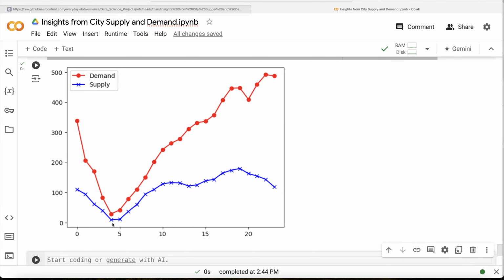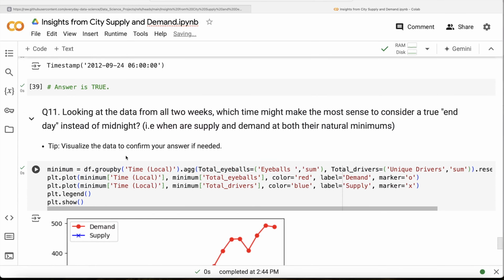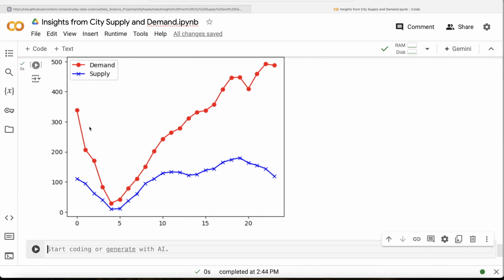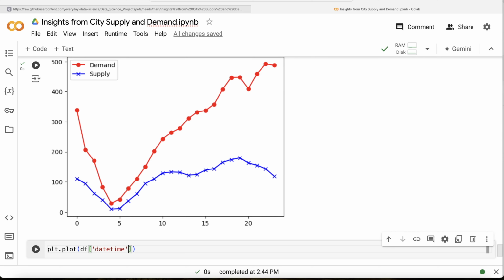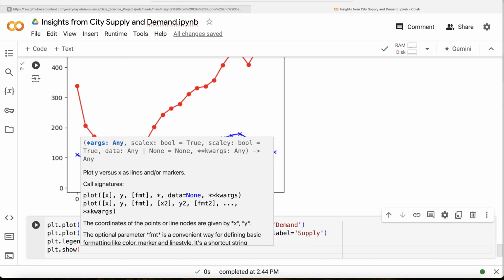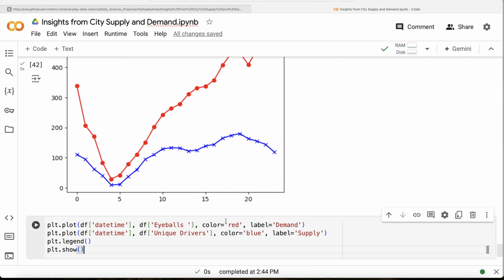Okay, let us try to verify that the answer to the question can be that, instead of midnight, the true end of day could be 4 a.m. or 5 a.m., or between that time period. But let us try to plot this entire thing from the first time the data appears to the last data. So what we are going to do is plt dot plot df date time, and this is the x-axis, then eyeballs, demand, and so on. So let's do this. Let me go ahead and run this. Let's see what we get.